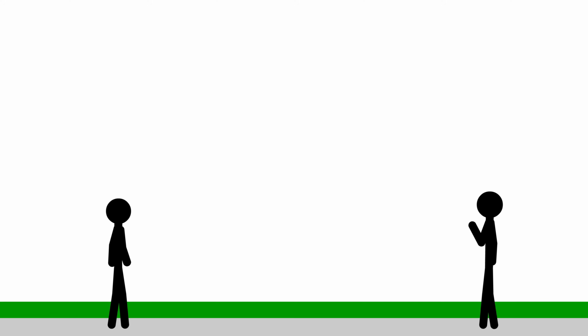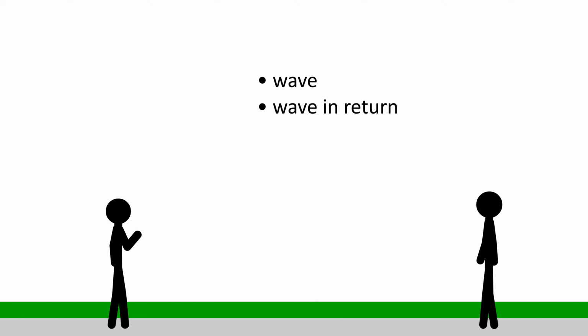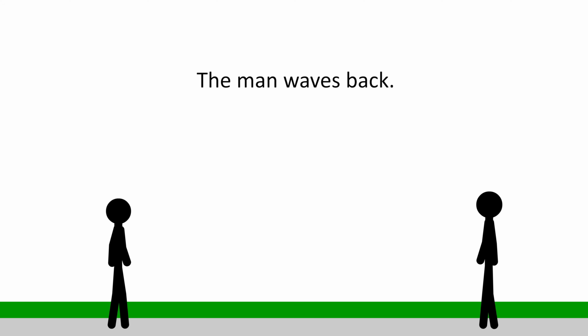All right, let's try another one. How do you think we could describe this using a phrasal verb with back? Here, a man waves, and the other man waves in return. So we can say, the man waves back. Waves means wave, and back means return. So the sentence just means, the man waves in return, or the man returns the wave.